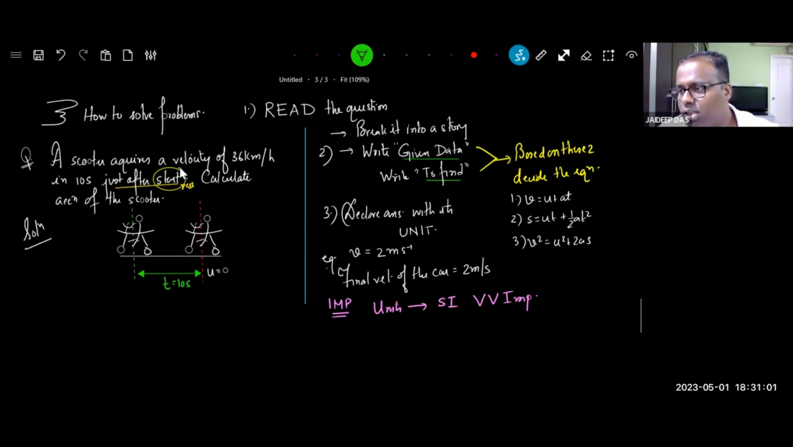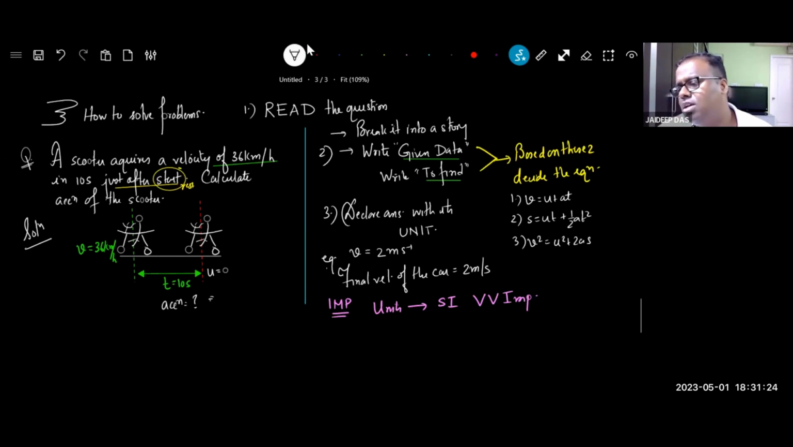And they said that it has acquired a velocity of 36 kilometers per hour. That means its v is equal to 36 kilometers per hour. The units are still not pairing. They are not at par with each other because the units are not in the SI system. So we need to convert the units. They have asked you, what is the acceleration of the scooter?